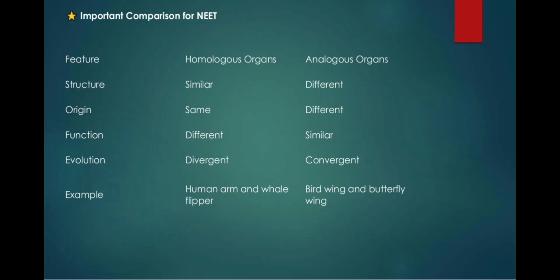Important comparison for NEET: feature, homologous organs, analogous organs. Structure, similar, different. Origin, same, different. Function, different, similar. Evolution, divergent, convergent. Example: human arm and whale flipper, bird wing and butterfly wing.